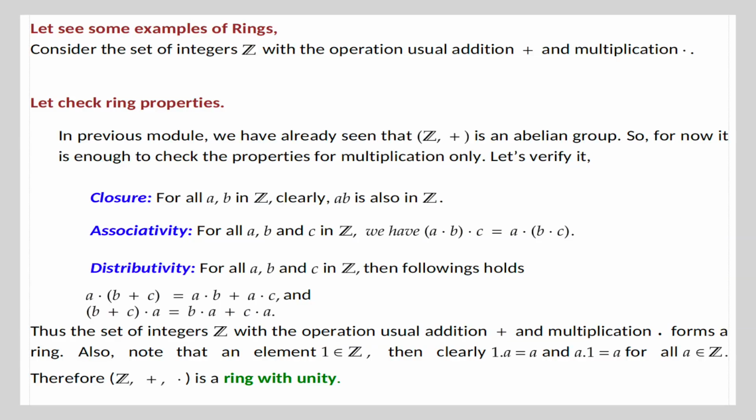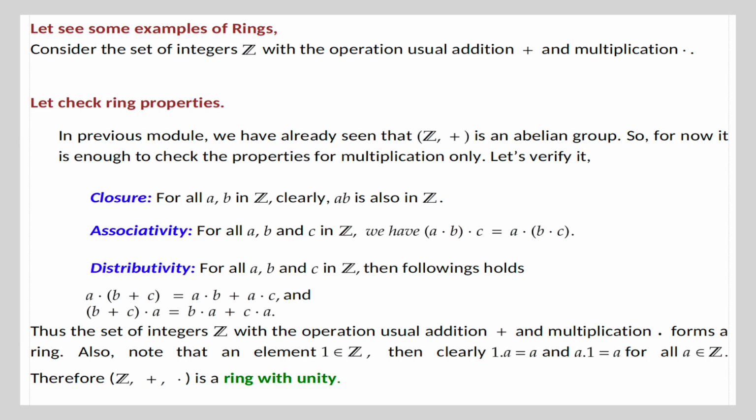Let us see some examples of rings. Consider the set of integers Z with the usual addition plus and multiplication dot. Let us check ring properties. In the previous module, we have already seen that (Z, +) is an abelian group. So now it is enough to check the properties for multiplication only. Let us verify it. Closure. For all a, b in Z, clearly ab is also in Z.